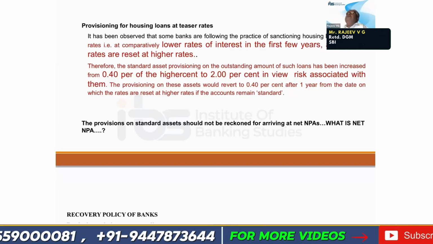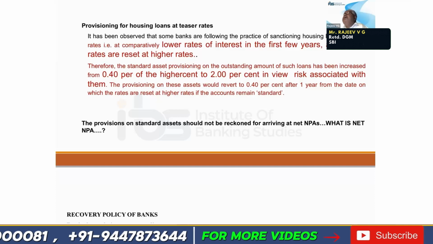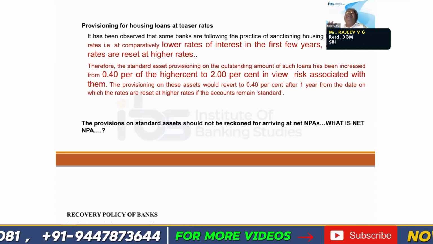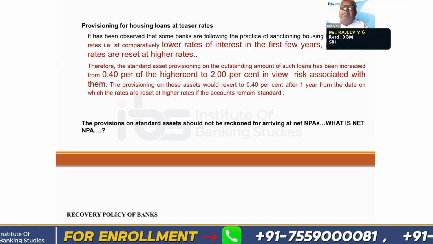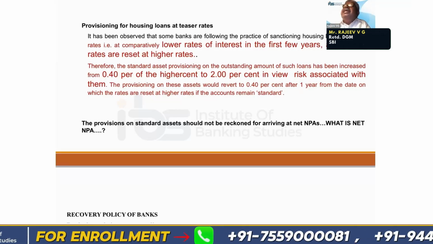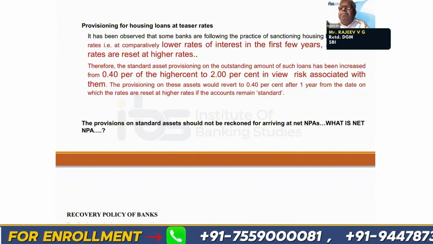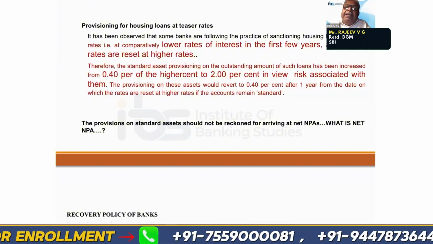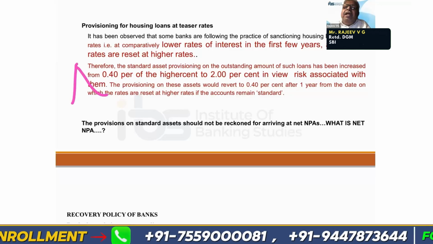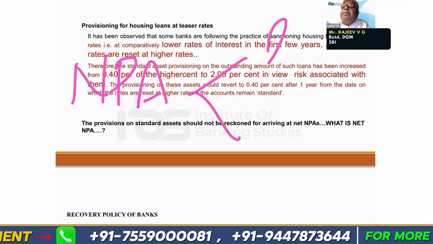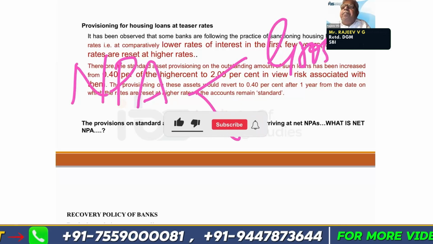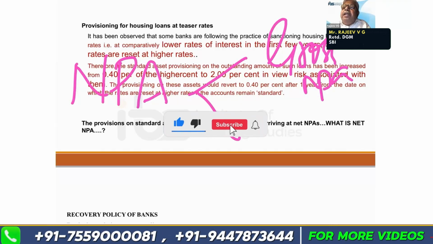And another important aspect is, banks will be declaring in their annual report or in the press conferences that their NPA is this much only. For that NPA, they are using two terminologies. One is the gross NPA and net NPA.